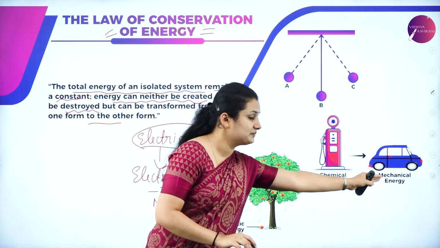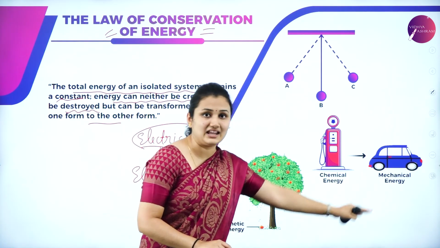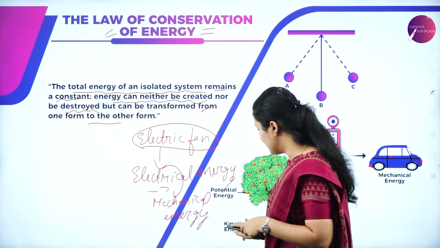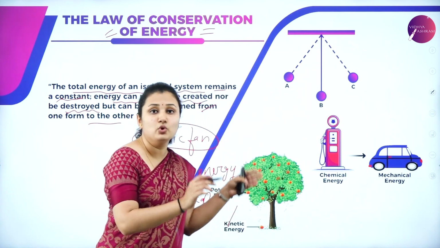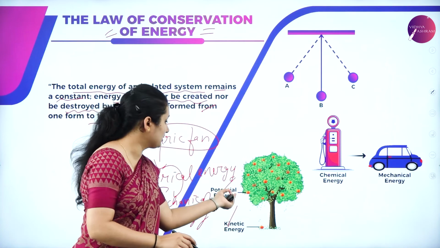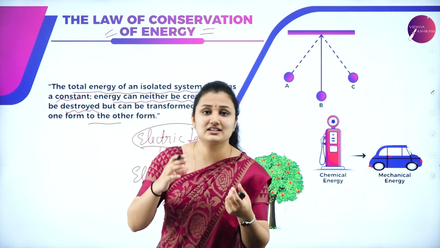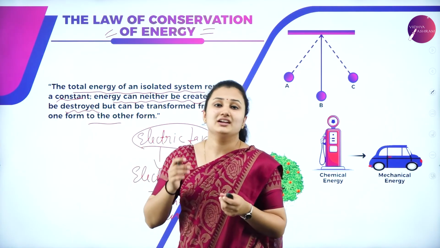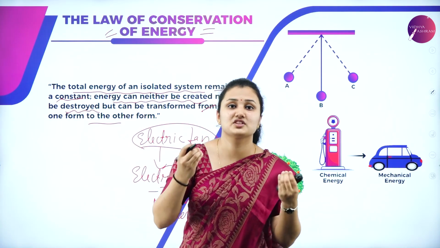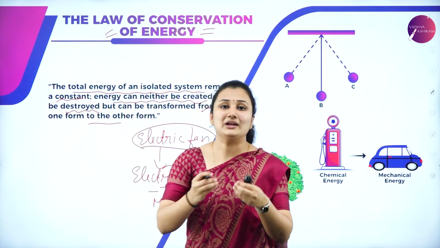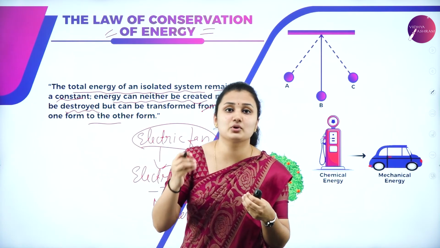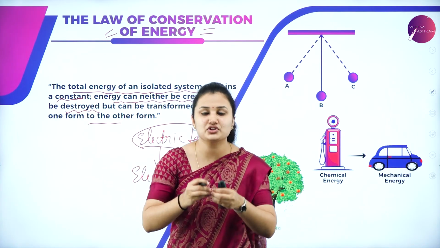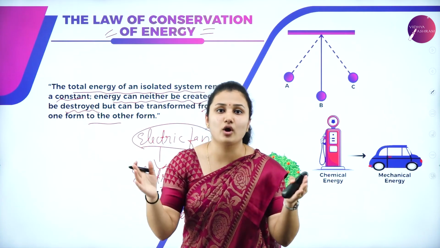Similarly, chemical energy is transformed to mechanical energy. So what is mechanical energy? It is nothing but the potential energy and the kinetic energy. A moving object has kinetic energy. Potential energy is nothing but the stored energy. It is the capability of the body to do something. It is the energy possessed by the body by virtue of its position or change in shape. When you elongate or stretch the spring, elastic potential energy is the potential energy due to the change in shape. There is a change in configuration.